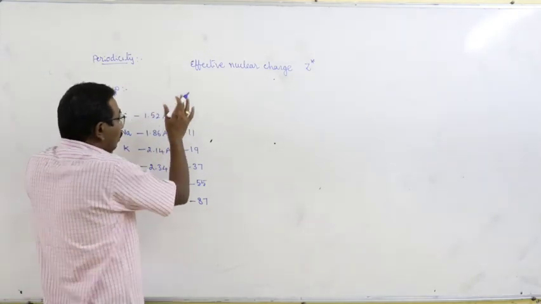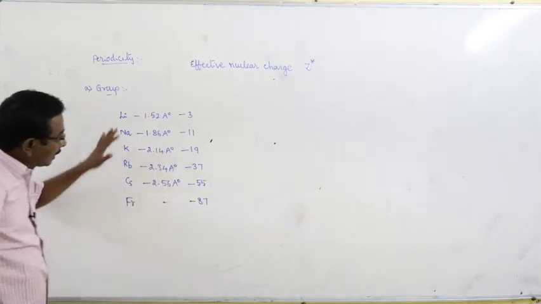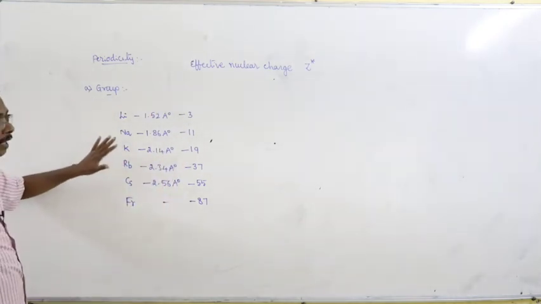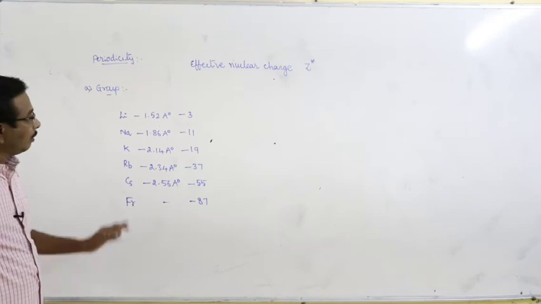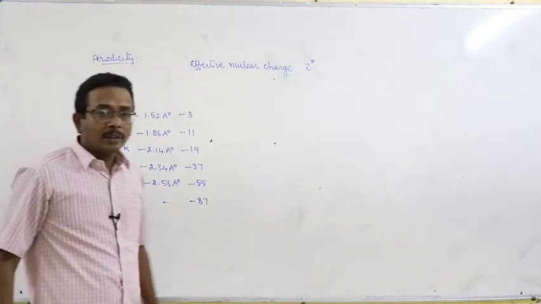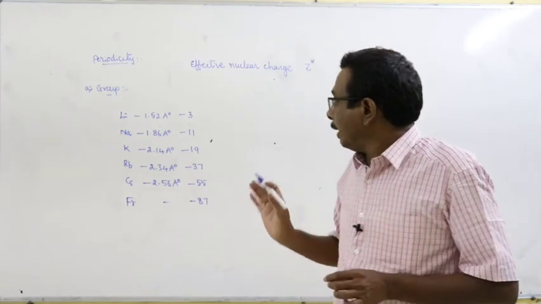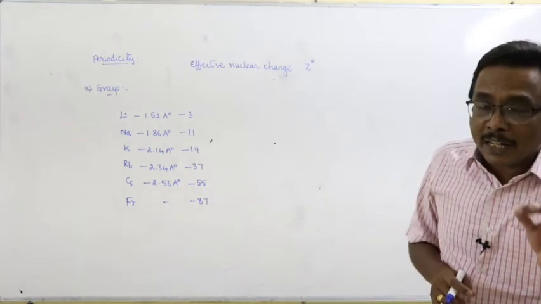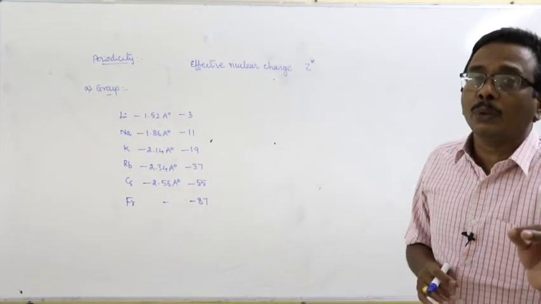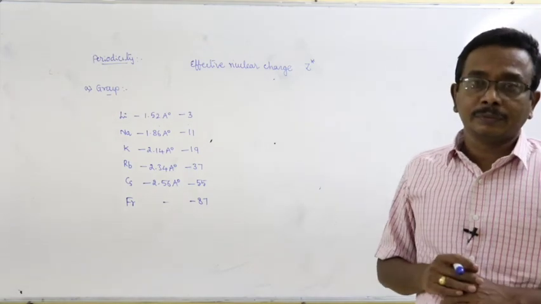And what is the reason for the gradual increase of atomic radius? Very simple. As we move from top to bottom in a group, the differentiating electron goes into different orbits.